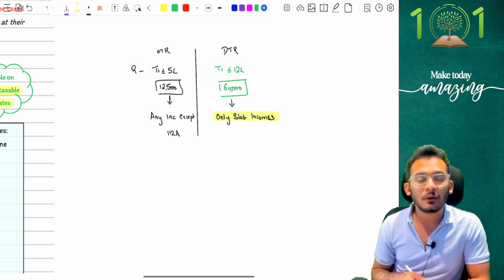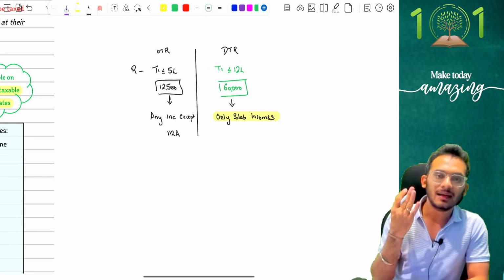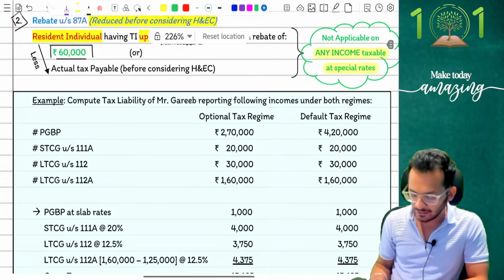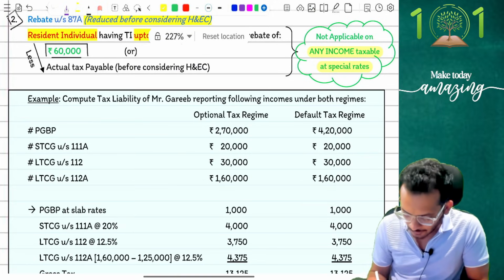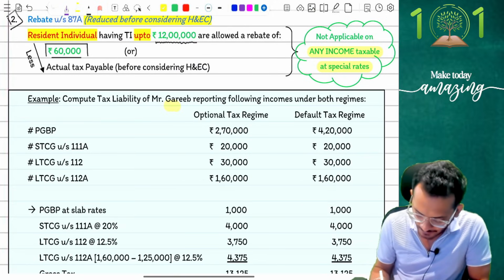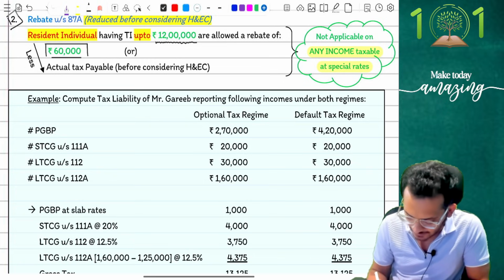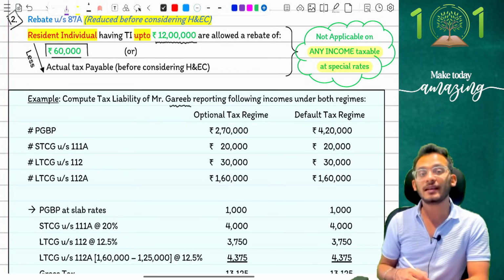Yes. Now, how does this work, Rahul? Can you explain this with an example? Let me do that. Very simple example. I'm giving it before you, people. Let's see if you're able to understand this with me. The example says, you're going to have a tax liability for Mr. Garib. There is a person called Mr. Garib who is expecting his tax liability. The following information is given to you.